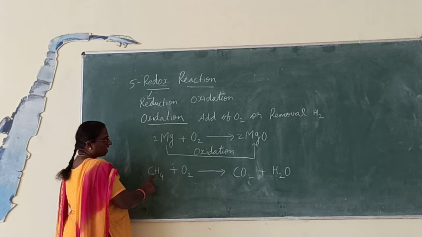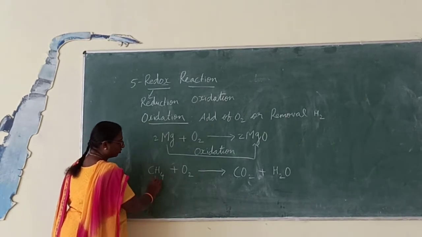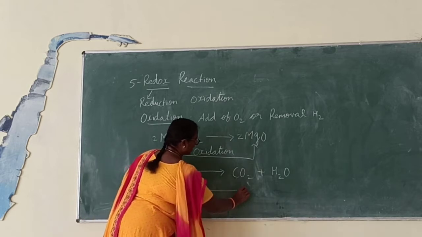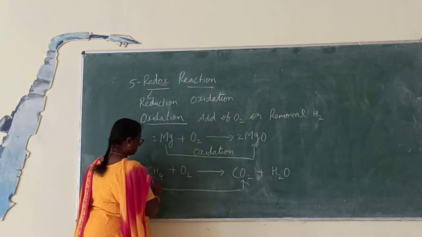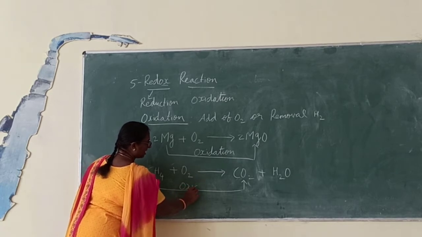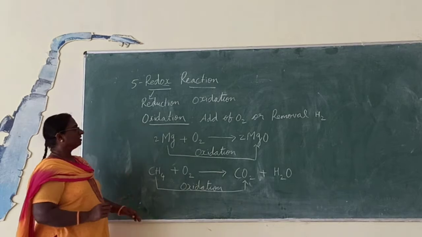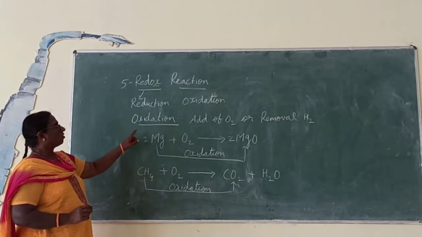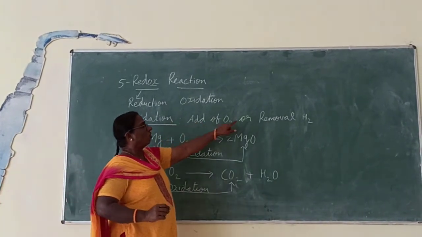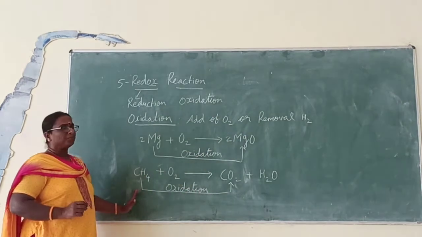In methane, carbon and hydrogen are there. In this, the hydrogen is removed and oxygen is added with carbon. Therefore, this reaction is oxidation reaction. So what is oxidation reaction? The reaction in which oxygen is added or hydrogen is removed. Is it clear for you?